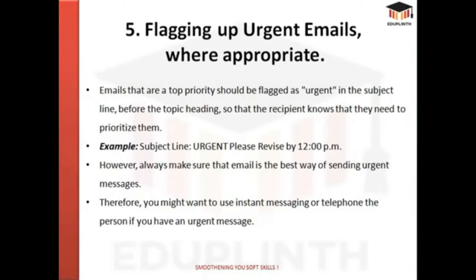Number 5 is flagging up urgent emails where appropriate. Emails that are top priority should be flagged as urgent in the subject line before the topic heading, so that the recipient knows that they need to prioritize them. For example, the subject line which says, urgent, please revise by 12 p.m. However, always make sure that email is the best way of sending urgent messages. Therefore, you might want to use instant messaging or telephone the person if you have an urgent message.